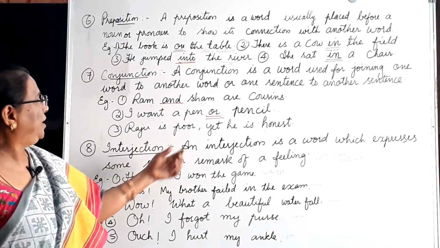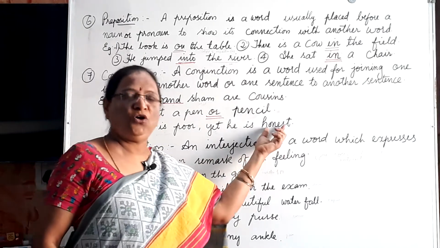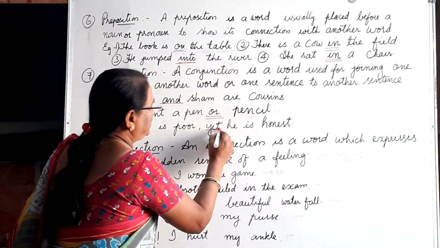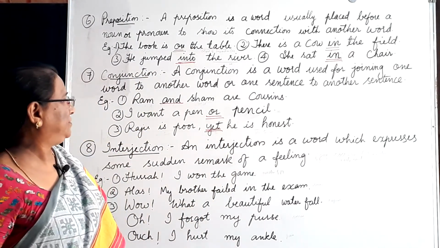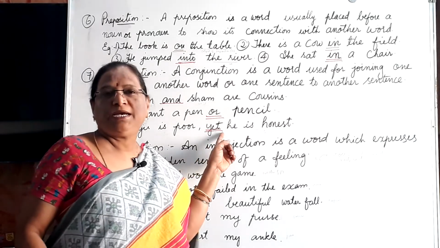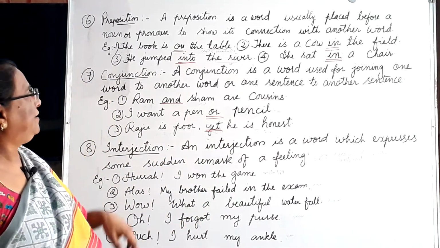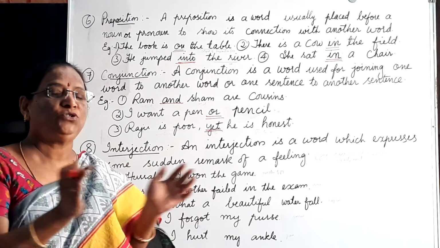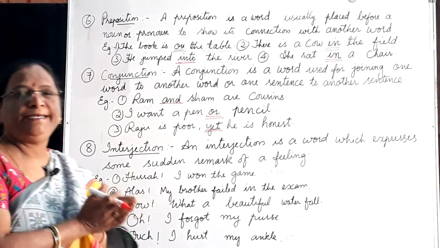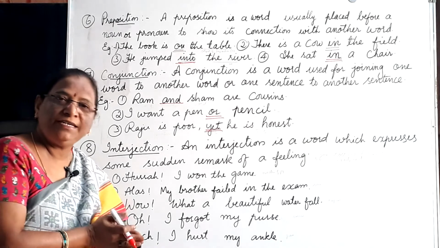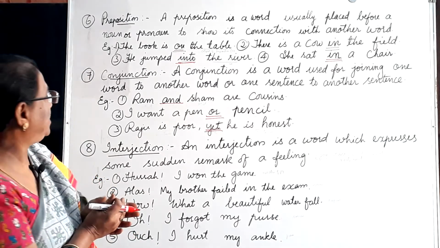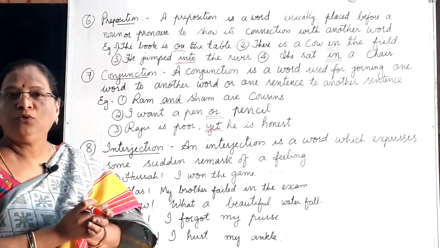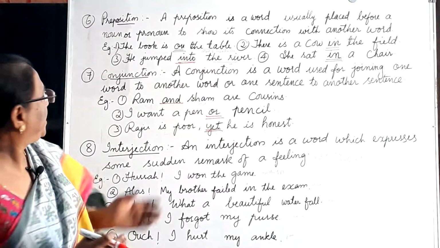Raju is poor, yet he is honest. What is the conjunction here? Yet. Conjunctions are linking words, used to join words or sentences. But, yet, or, otherwise, and, since, although, even though, all this comes under conjunction.